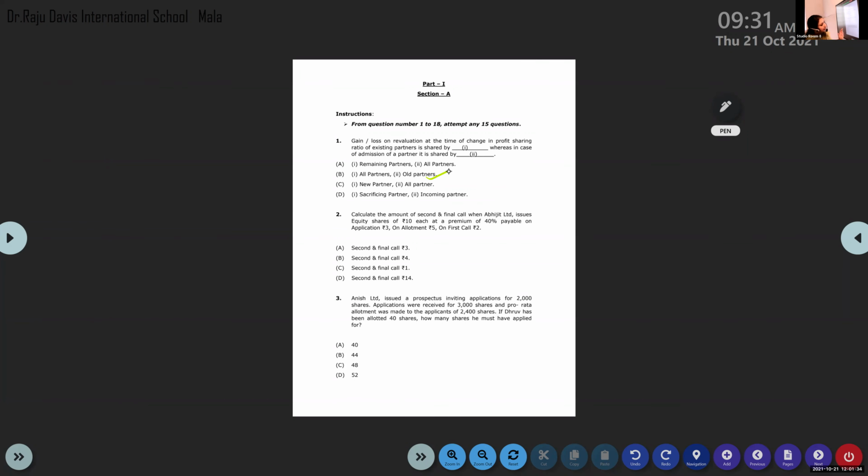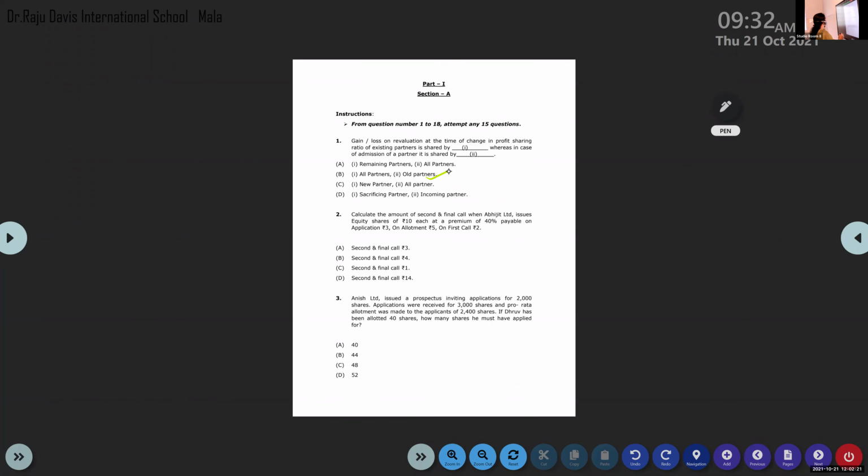I hope the concept is clear with everyone. Existing partners means there is no new partner coming in, the same partners are there. So definitely whatever the profit or loss will be shared with all of them. But at the time of admission, the new partner has nothing to do here, so it is with the old partners only. Clear now? Okay, move to the second question. Please read and find the answer. Okay, so let us see this.